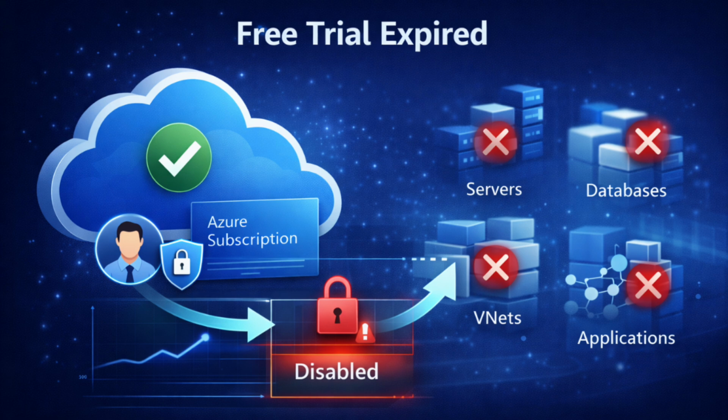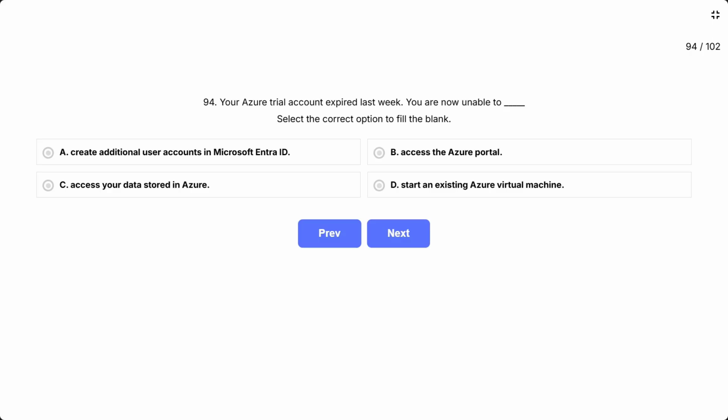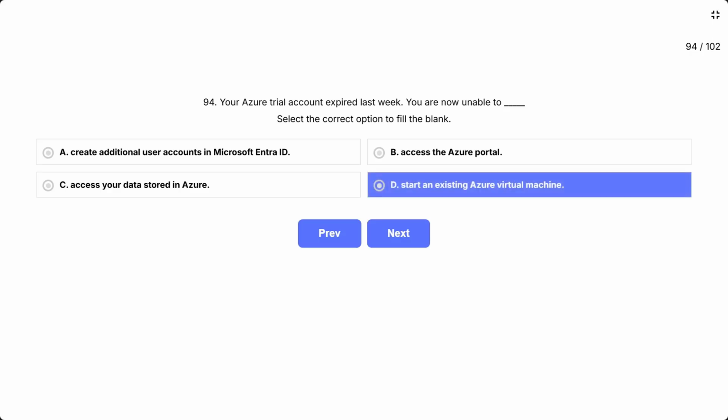This question tests what happens when an Azure free trial subscription expires and which Azure capabilities are disabled. The key is understanding that the subscription itself gets disabled, not your account access or identity management features. The correct answer is start an existing Azure virtual machine.